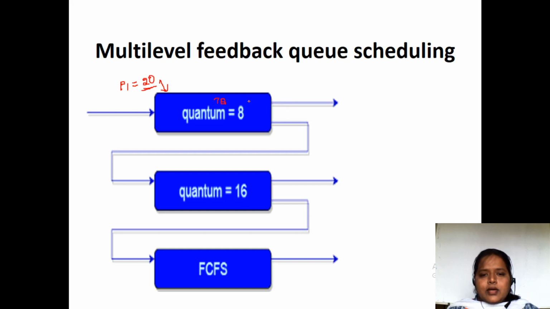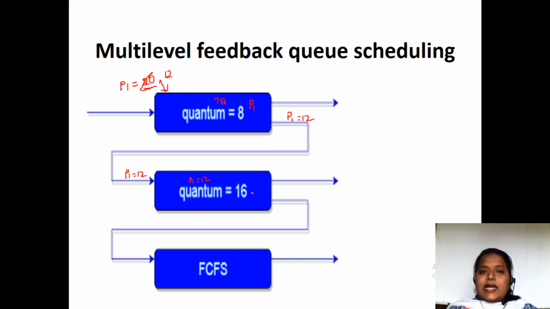Now the P1 process is executing here. Next, the P1 process executes 8 milliseconds of time. So if it executes 8 milliseconds, only 12 milliseconds will be remaining. So P1 with 12 milliseconds will be given as the input of the second queue. Fine. Now P1 will come and execute here. P1 is equal to 12 milliseconds.